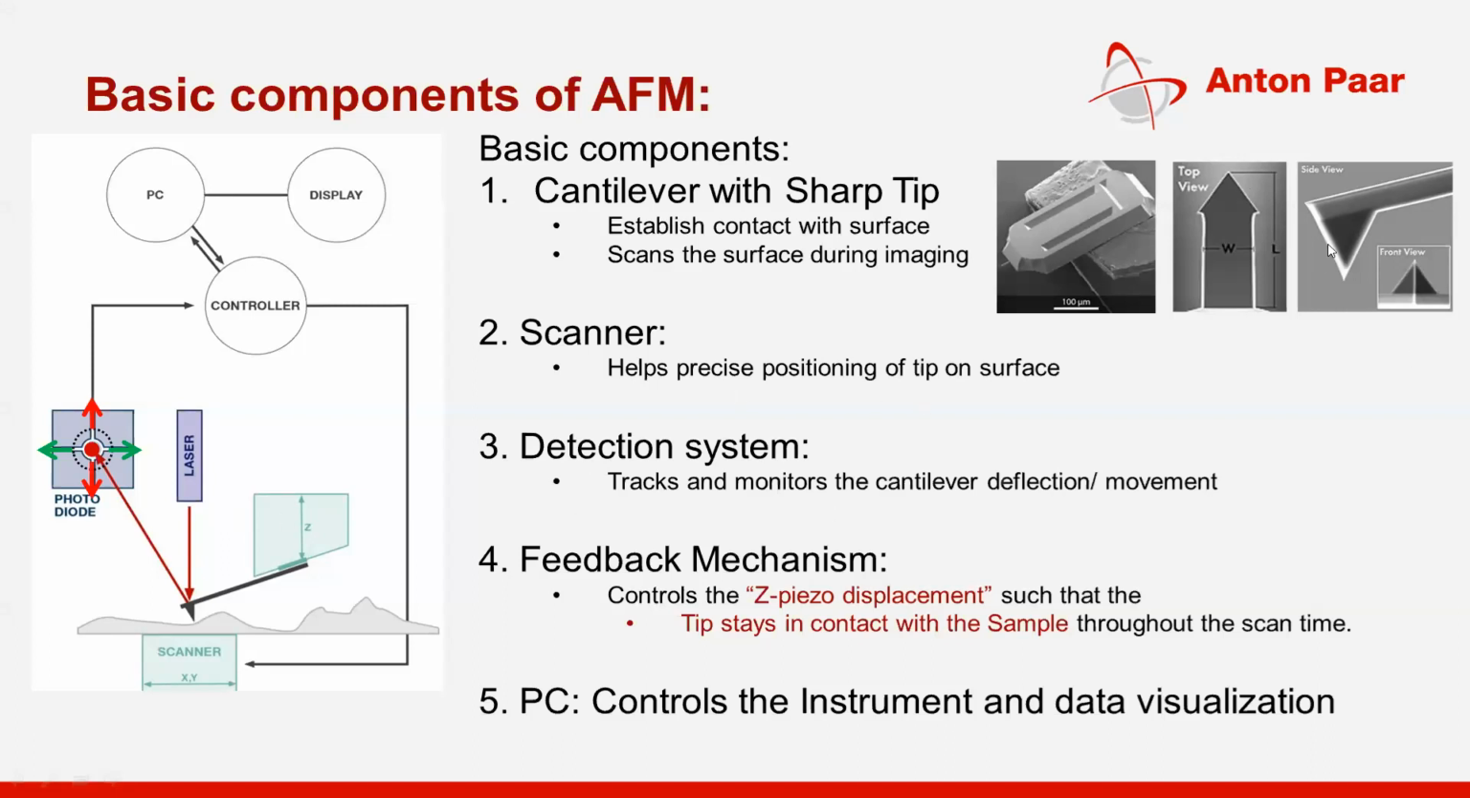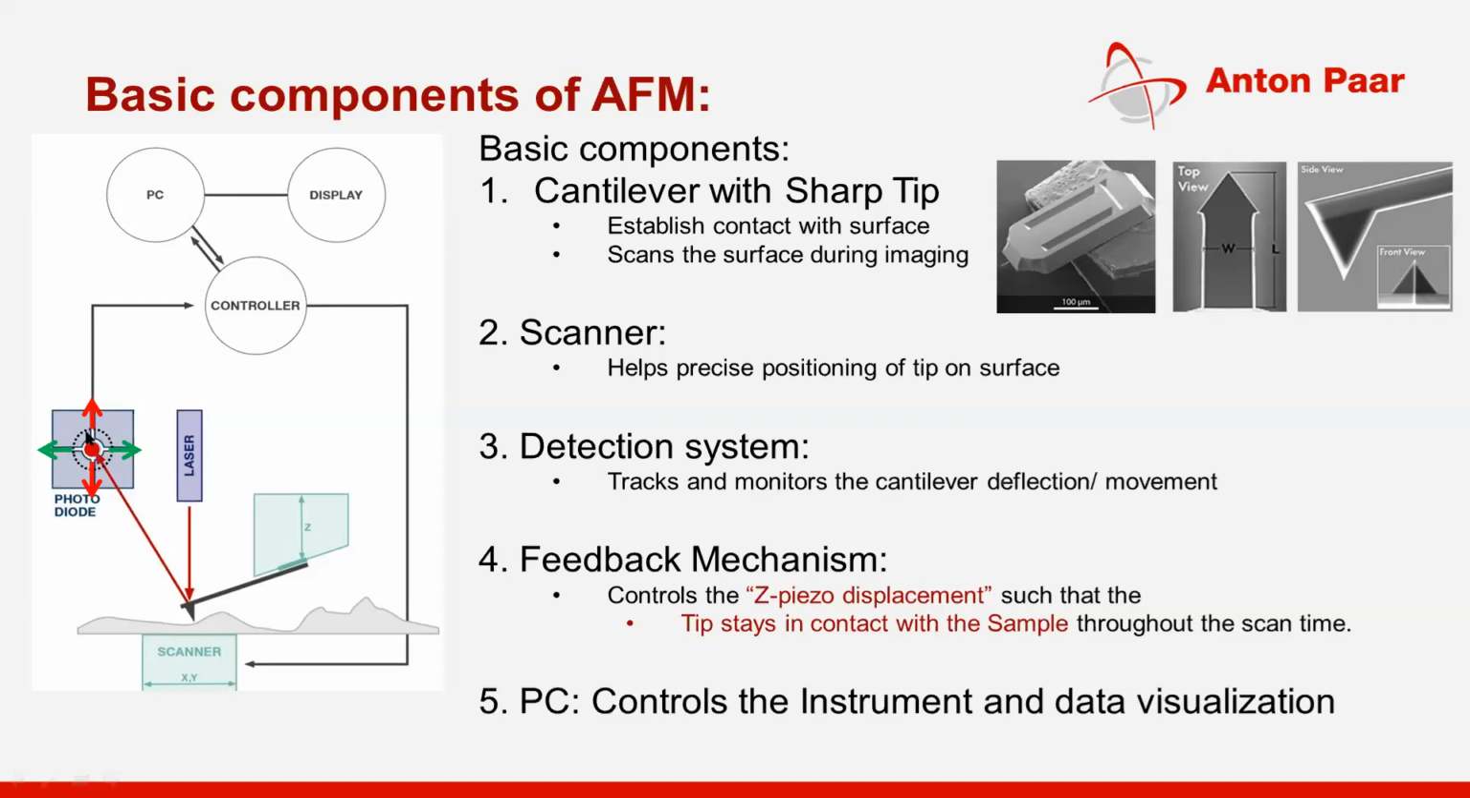The scanner is connected to the cantilever and moves the sample for scanning purposes, with precise positioning of the tip. The detection system is a laser light falling on the backside of the cantilever, and the reflection is taken as the deflection of the cantilever. When the cantilever moves up and down, the reflected beam will move up and down or left and right.